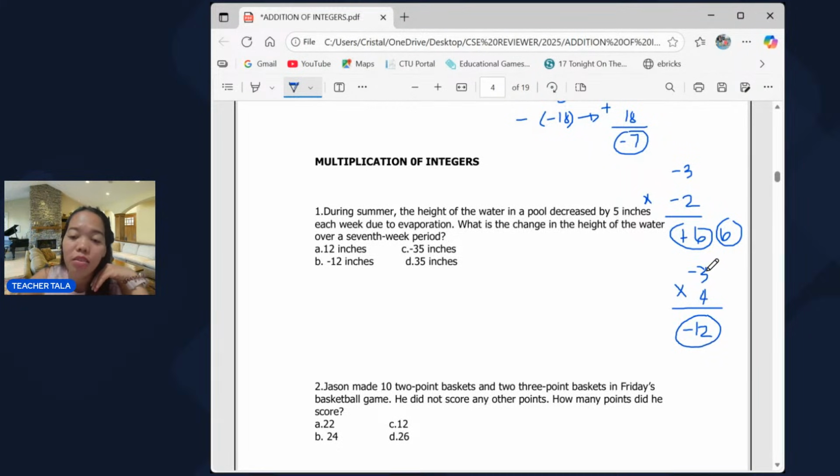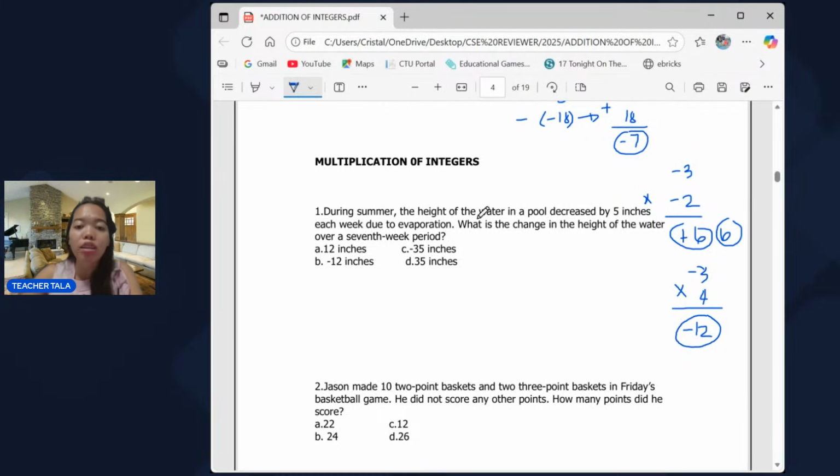Again, since negative 3 and positive 4 have different signs, that's why our answer will take negative sign. For negative 3 times negative 2 naman, since they have the same signs, you're going to take positive sign sa answer niya. Okay? So let's try number 1.